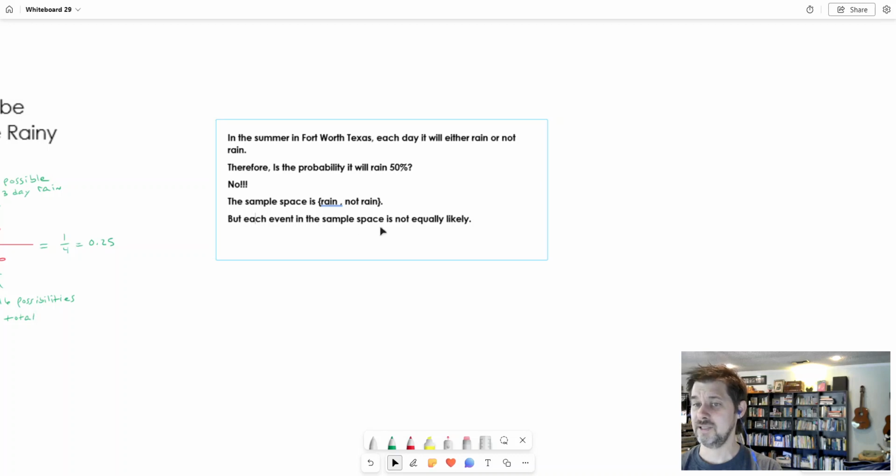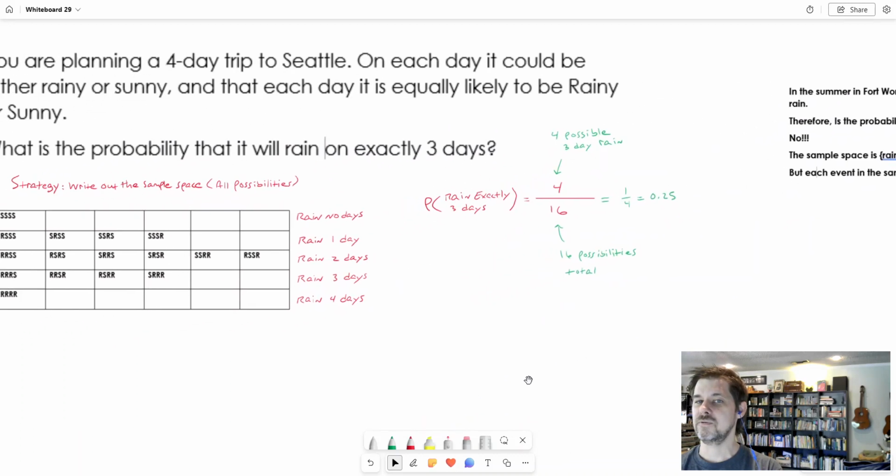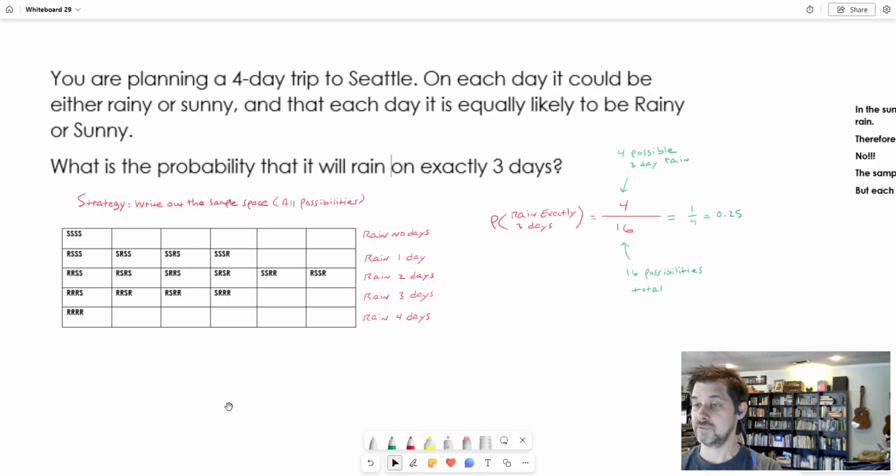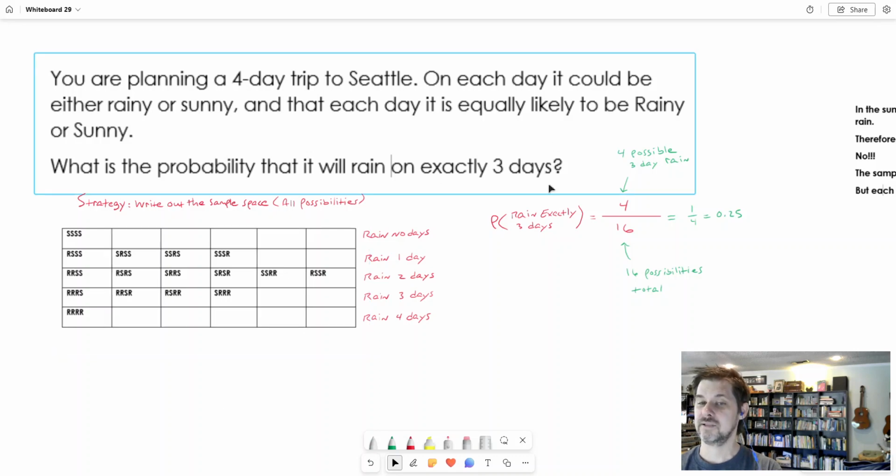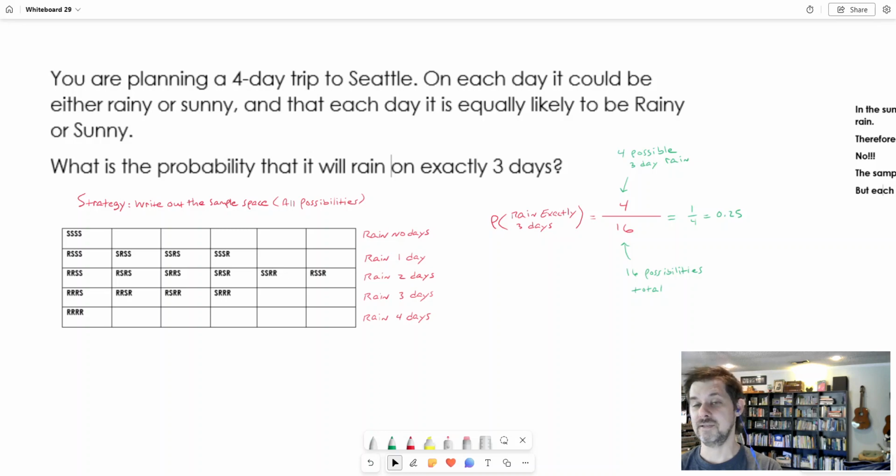It's because each event in the sample space is not equally likely. I mean, there might just be two events in the sample space. It either rains or it doesn't. But these are nowhere near equally likely, not even close. So the only reason that we can do this problem this way with the sample space is because the premise of the question is that each event is equally likely. But anytime each event in the sample space is equally likely, then we can just do a simple division like that, and it gives us, in some cases, a fairly easy way to answer the question.